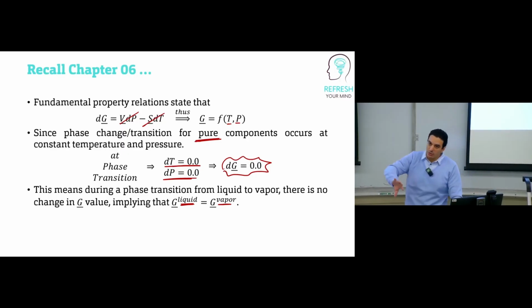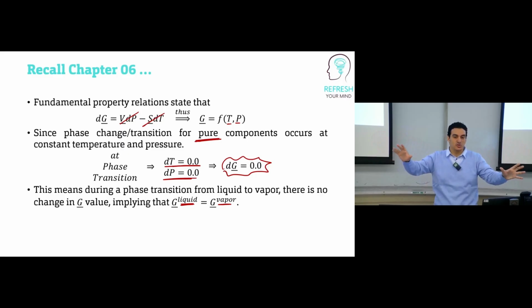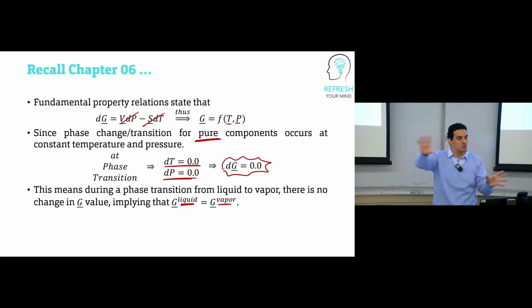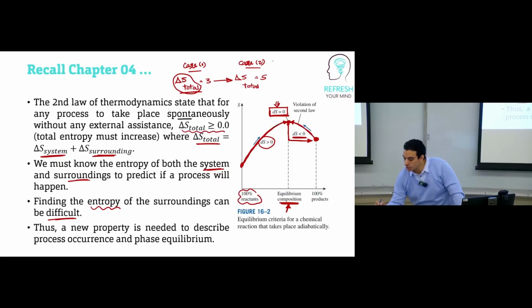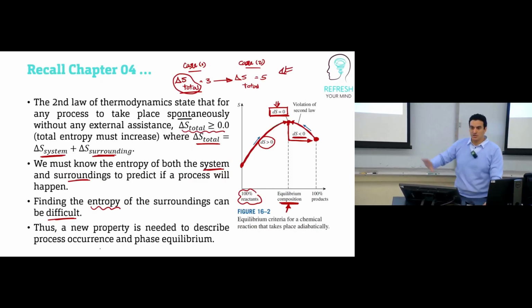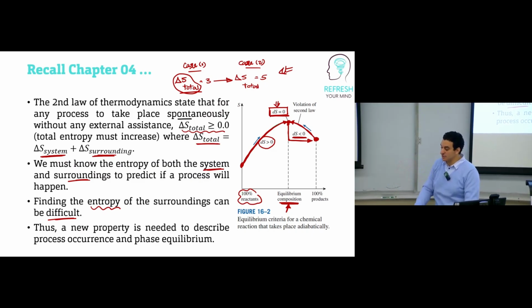Okay, how can we relate Gibbs free energy to entropy? As we said, for any process to occur, the entropy is increasing, right? So for any process to occur, if we use Gibbs free energy, we need to understand what changes happen to Gibbs free energy. If I have case 1 and case 2, with Gibbs free energy for case 1 and Gibbs free energy for case 2, how can I determine the direction of the process? Am I moving from case 1 to case 2 or from case 2 to case 1? I can know this from entropy, similar to what we did here. I just compare the entropy and the process will go in the direction of increasing entropy. So is this the same for Gibbs free energy, or does Gibbs free energy have a different approach?